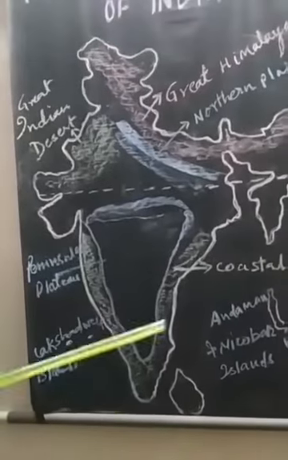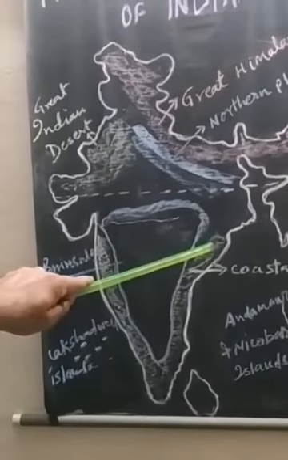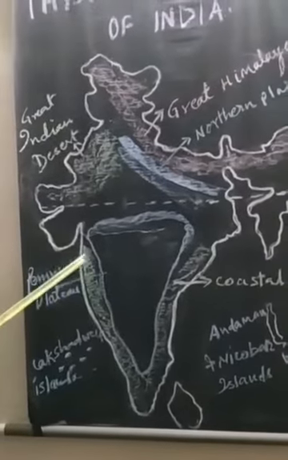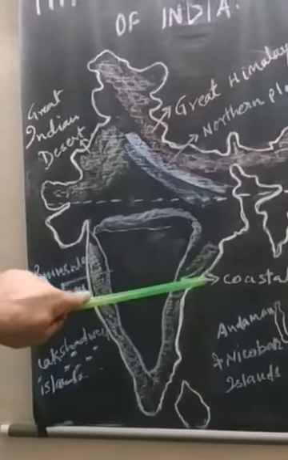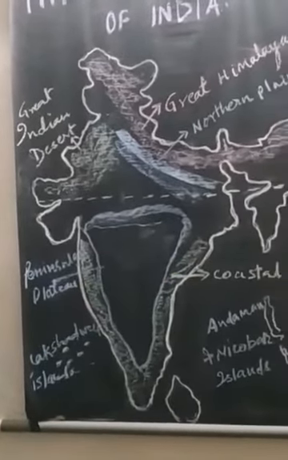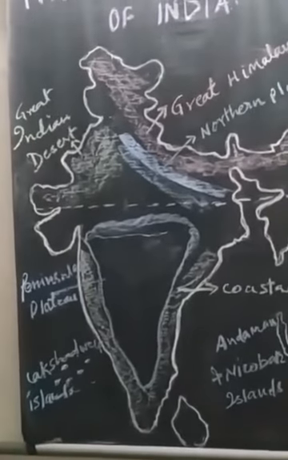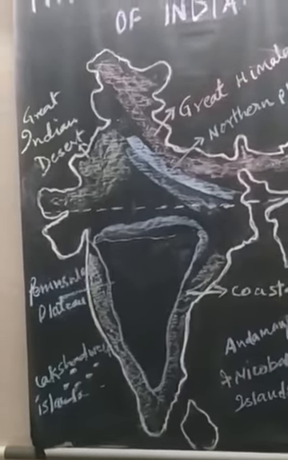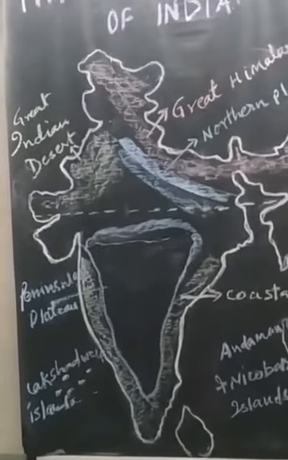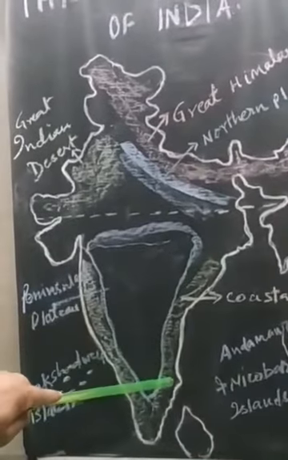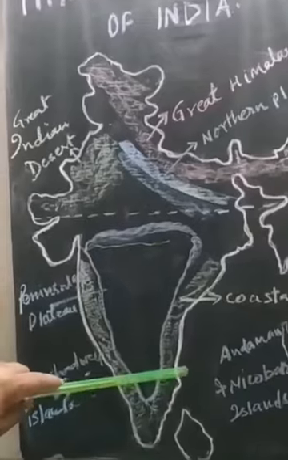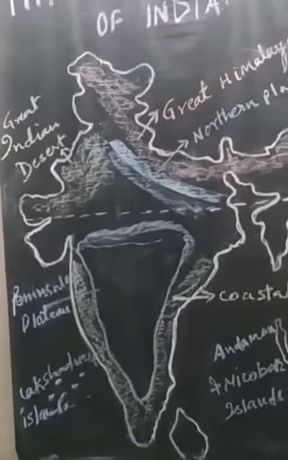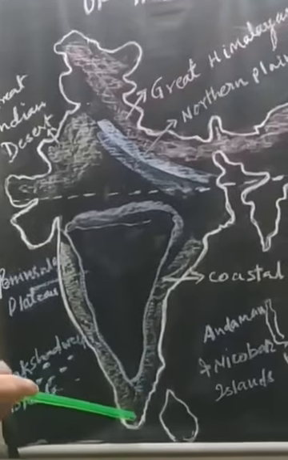The Western Ghats are much higher than the Eastern Ghats. Their average elevation is 900 to 1600 meters, as against 600 meters of the Eastern Ghats. The Eastern Ghats stretch from the Mahanadi Valley to the Nilgiris in the south.